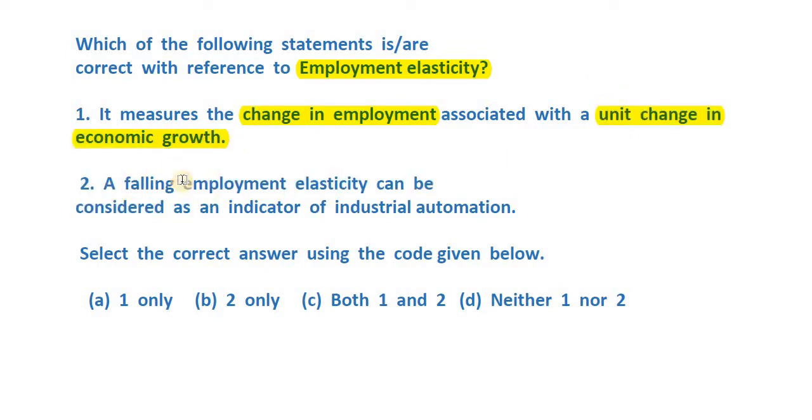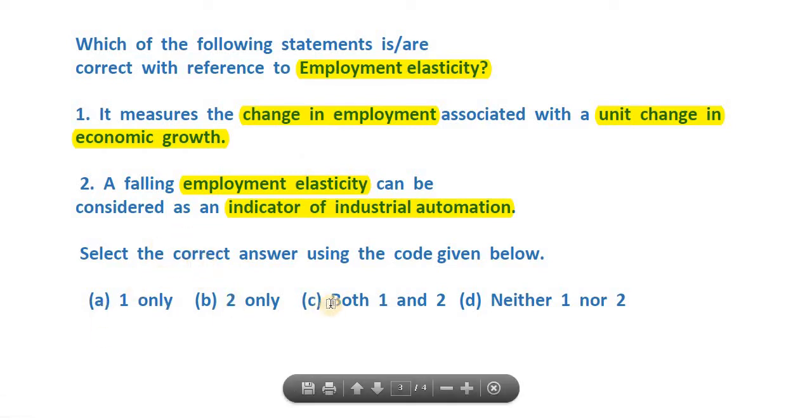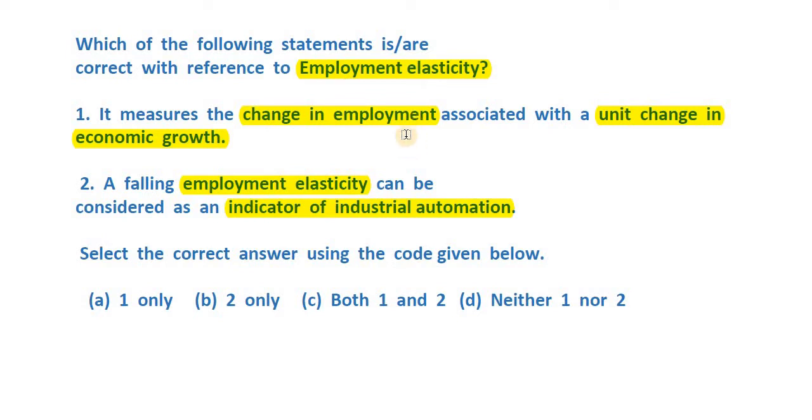Alright. Second is, a falling employment elasticity can be considered as an indicator of the industrial automation. Very interesting and important. So which of the statements are correct? 1 only, 2 only, both, or none? So pause a bit and try to come up with the right answer. It's a really, really simple question. Even if you do not know otherwise what the employment elasticity is, still you should be able to answer it because it's really simple. So let's see the answer now.